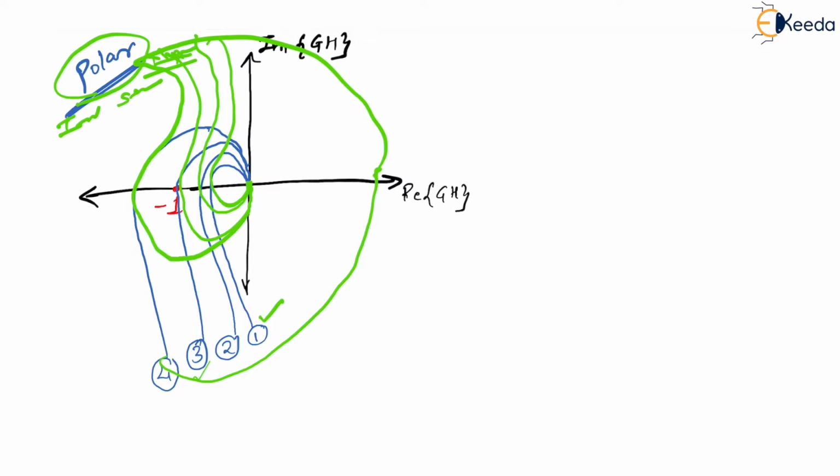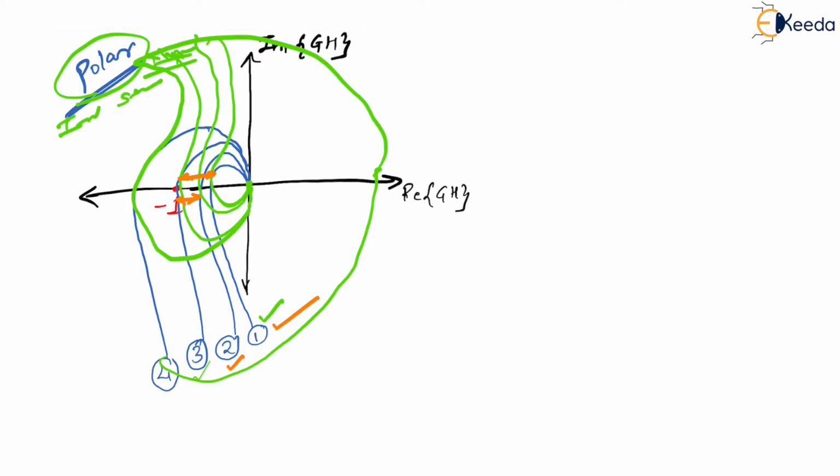But if you observe the distance from this 1 and this 2, what do you find out? Between this 1 and this 2, this 1 is quite far from -1, right?